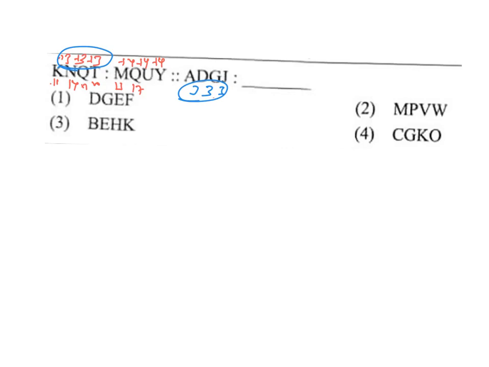So what should be your answer? Your answer should be plus 4. So let's check through the options. D to G, how much? 3. So not possible. Your answer should always be plus 4 and plus 4. So plus 3 is wrong. So option 1 is wrong.